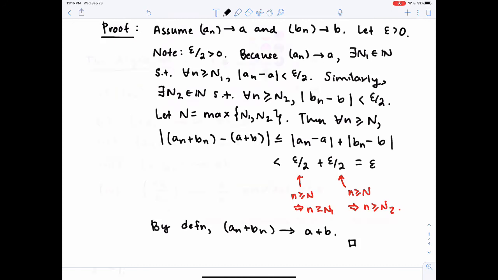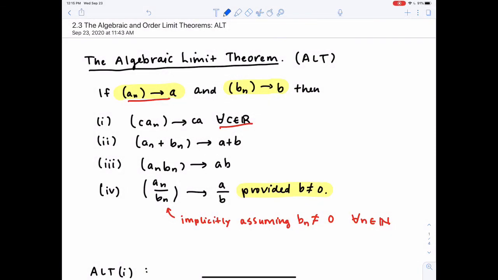And that's it. There's just one more thing that I want to point out about the algebraic limit theorem, and that's that the converse of this theorem need not be true. And so when I say converse, what I mean is I can write out each of these statements as an if-then statement. I can say if AN converges to A, then CAN converges to CA. Just because CAN converges to CA doesn't mean AN converges to A. Imagine C was 0, for example. That might kill off some kind of oscillation behavior that's being hidden inside AN. So the converse of the ALT need not be true.